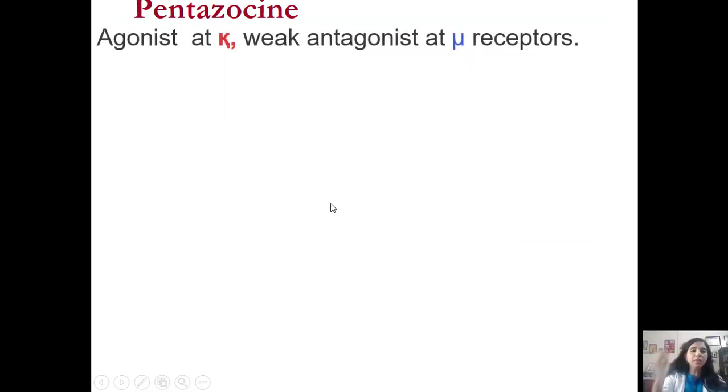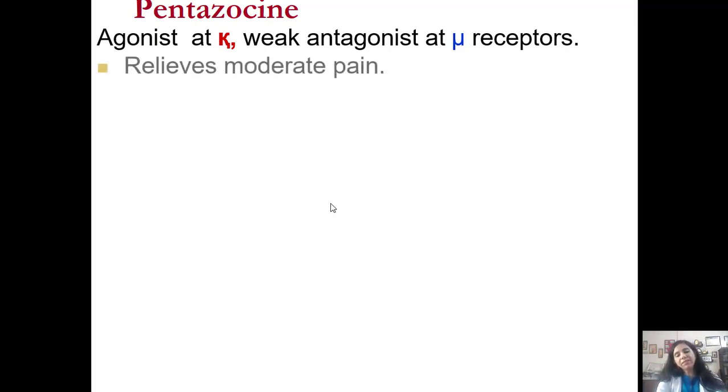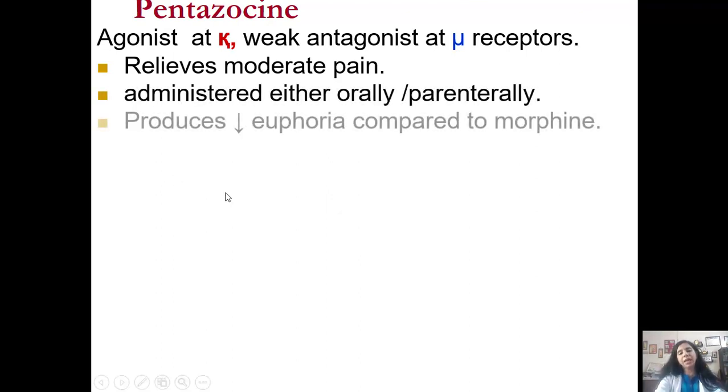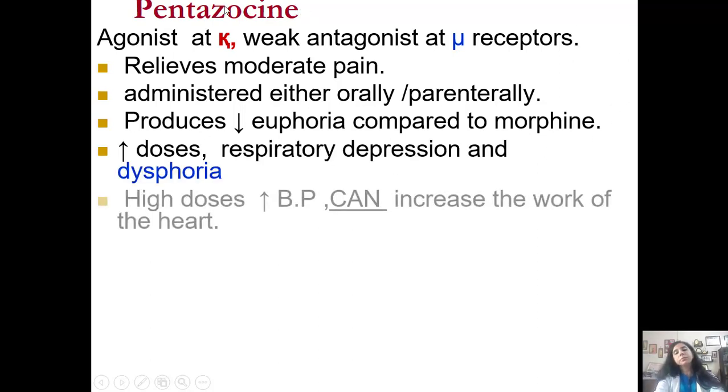Now coming in more detail to pentazocine, that can be asked to you as a short note. It is an agonist at kappa and a weak antagonist at the mu receptor. It relieves moderate pain. When I say that, it will not be so efficacious in relieving severe pain, because kappa receptor agonism does have ceiling effects as far as analgesia is concerned. It can be given orally and parenterally. That is its good part. It produces less euphoria compared to morphine, or rather it produces psychotomimetic effects or dysphoria, because it is an antagonist at the mu receptor and an agonist at the kappa receptor.